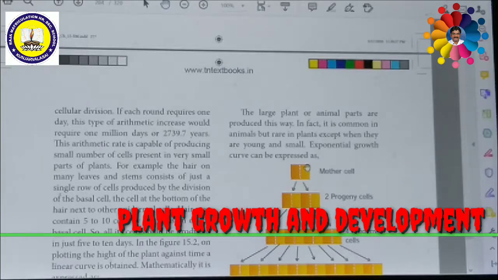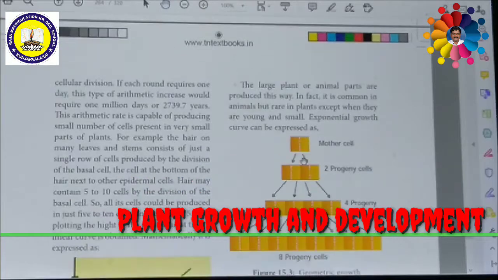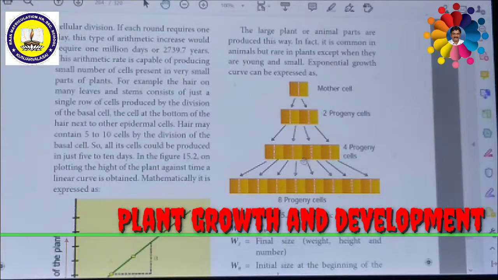The second stage is called geometric growth rate. This can be seen with the help of this picture. See here, the first one is the mother cell. After the first cycle, one cell is divided into two cells, so two progeny cells are formed. Then both cells divide in the second cycle. In the second cycle, the two progeny cells produce four progeny cells. That means each and every cell will be divided.